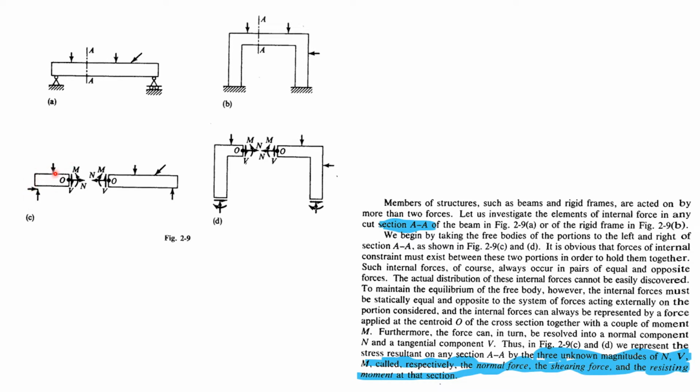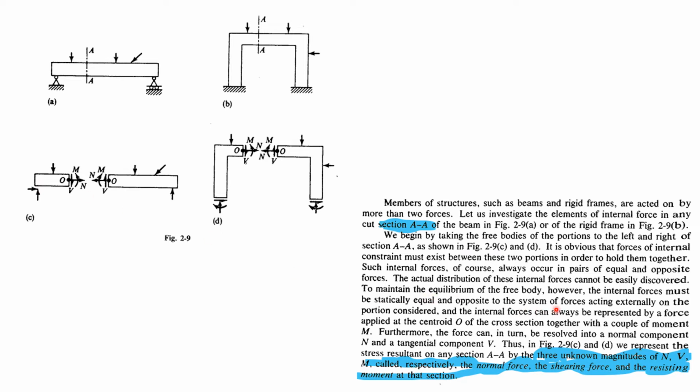So if we take moment about this point, this vertical load will produce some clockwise moment, and this force V will produce anti-clockwise moment, and this moment is also anti-clockwise moment, and N is not producing anything because it's passing through that point, so it will become 0.